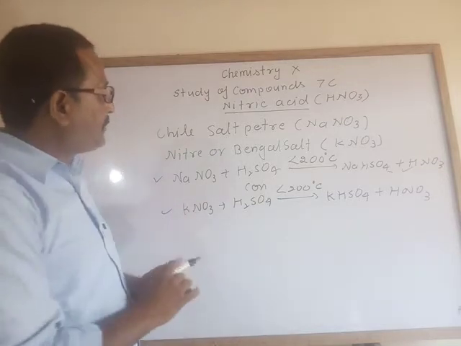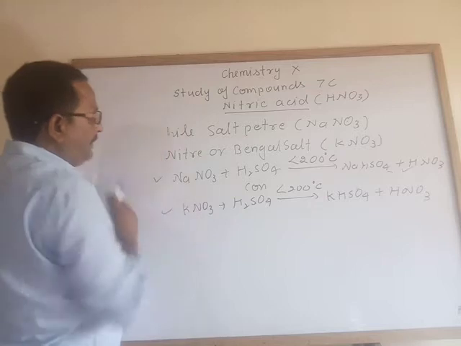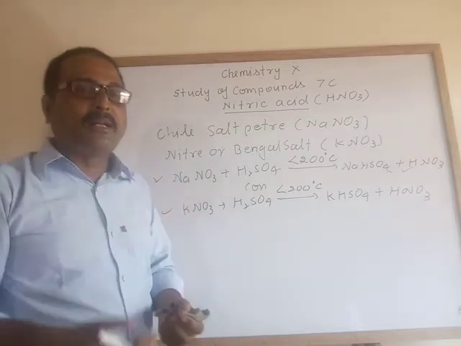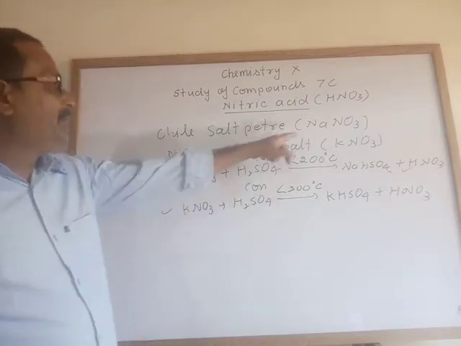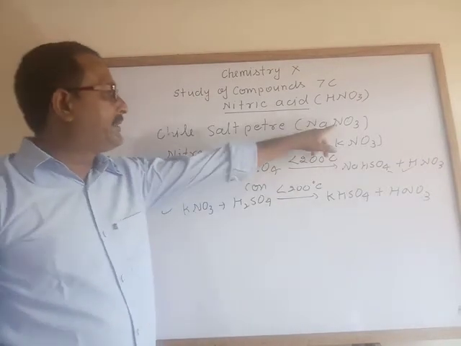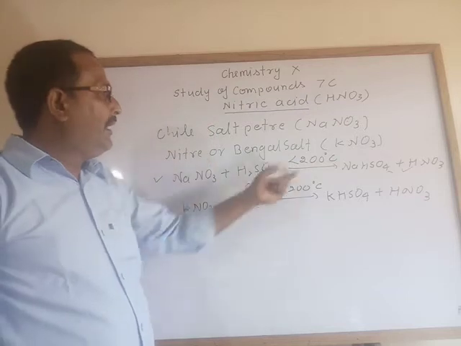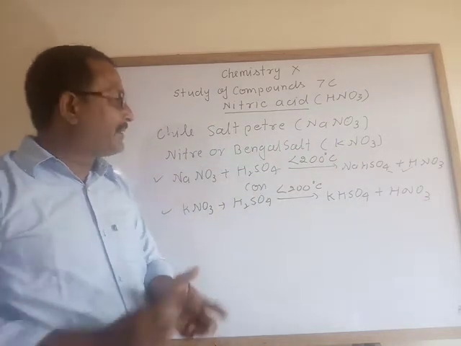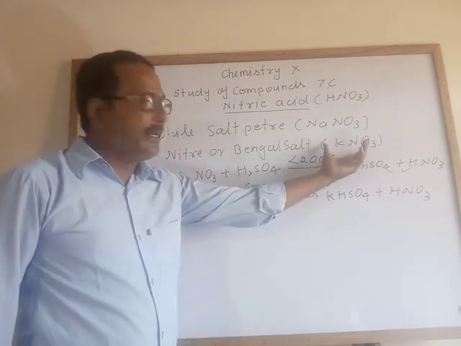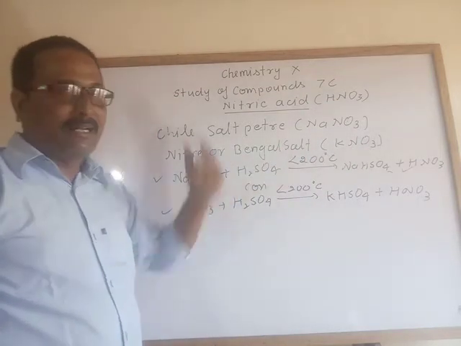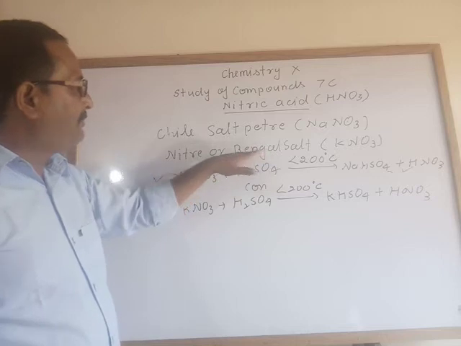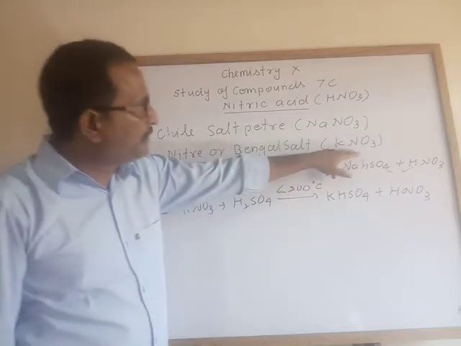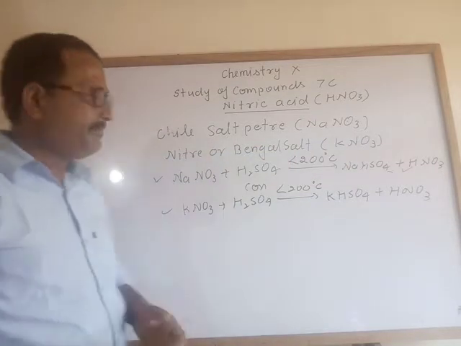Now you see the diagram. What is Chile saltpeter? Maybe there will be a question: write the formula of Chile saltpeter. So don't be confused. Sodium nitrate is known as Chile saltpeter and potassium nitrate is known as Bengal salt. Don't consider that it is found in Bengal, so the name of this compound is Bengal salt. It is also useful for making gunpowder.